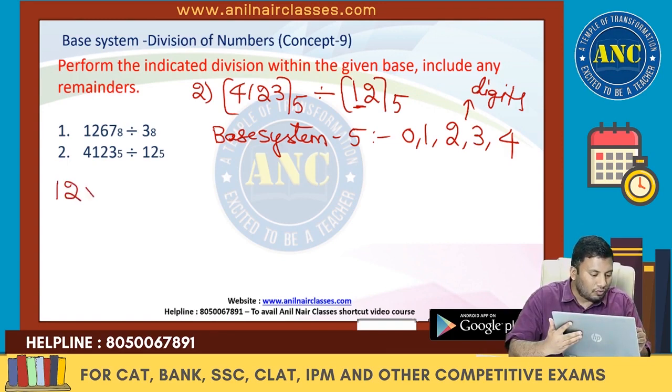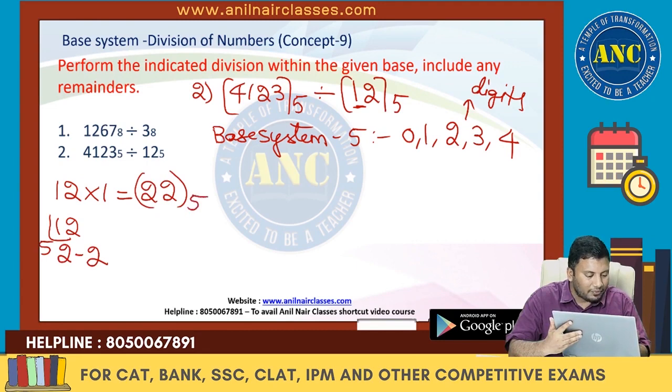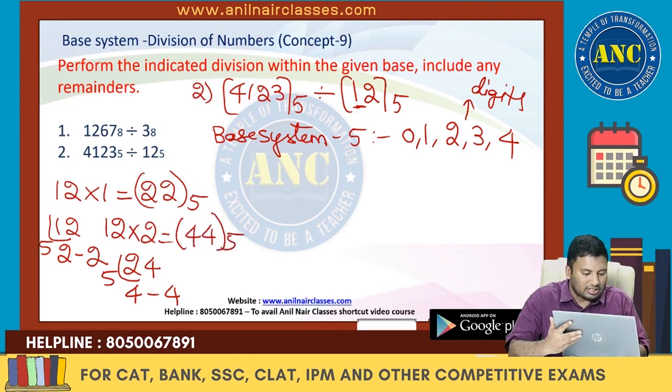Right? 1, 2 into 1. 1, 2 in base system 5. 5 2s are 10, remainder 2. So this is 2, 2 in base system 5. 1, 2 into 2 is 2, 4. 2, 4 in base system 5: 5 4s are 20, remainder 4. So which is 4, 4 in base system 5.